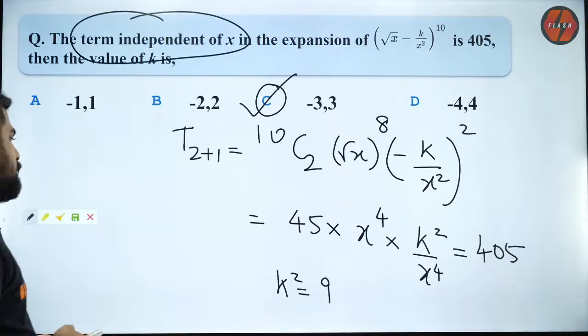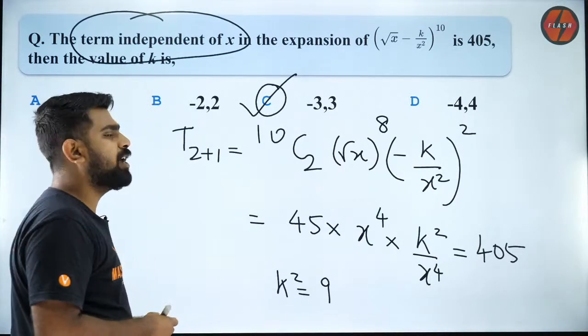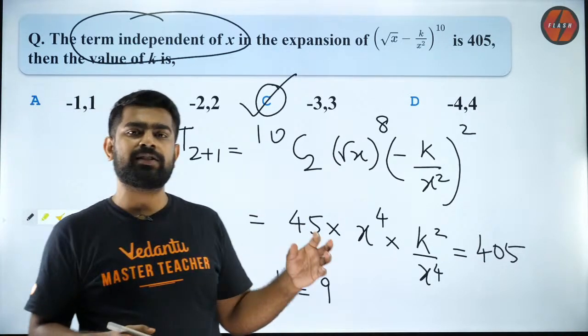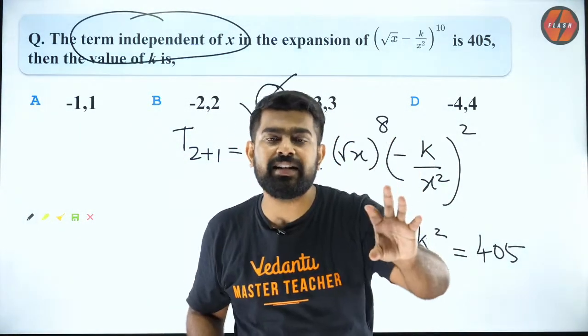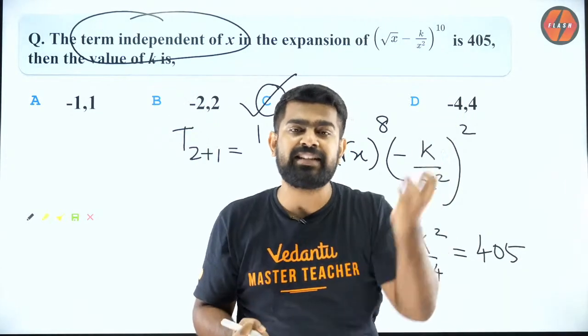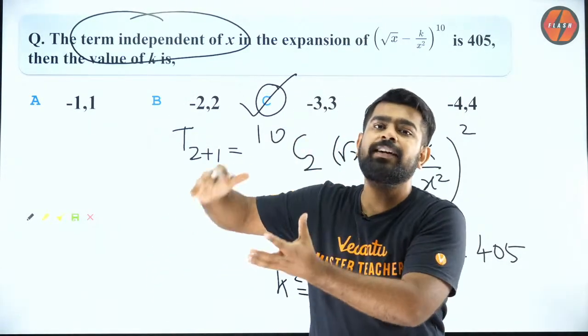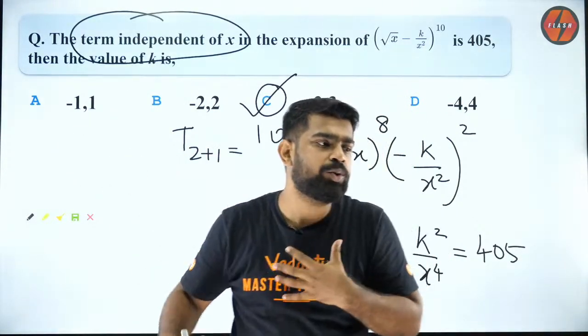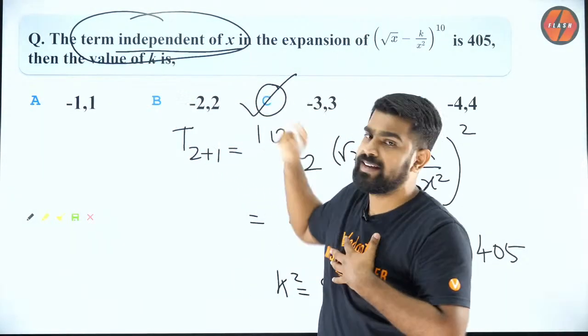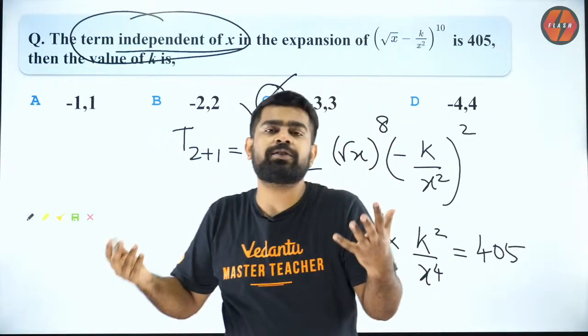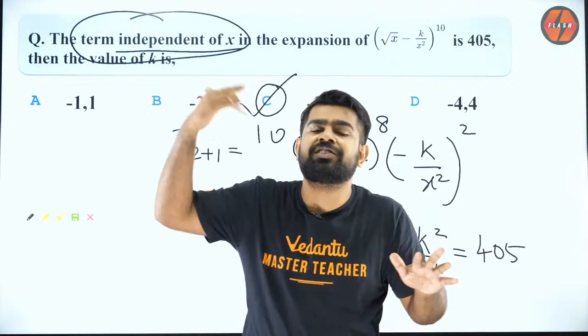So guys, I hope everybody is clear with it. Aditi, what I did first was, I wrote the general term, and in the general term, I collected the powers of x separately and I equated to x power 0. Why do I do that? Because they said we have to find the term independent of x. So independent of x means x is not there. That means x power 0, right?